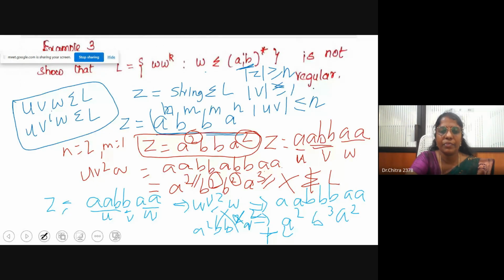Take the string from that one. For that string, find the value of U V W and U V power i W. If both are in the same format, then that is a regular language. But here we are getting different things. So by proof by contradiction, the result is contradictory. Hence, we can say that this is not a regular language. This is all about the pumping lemma for regular languages.